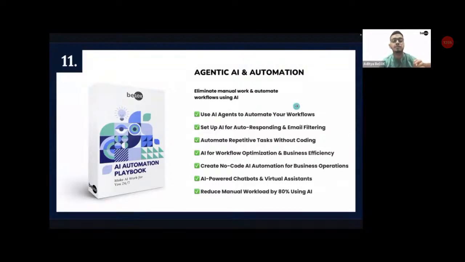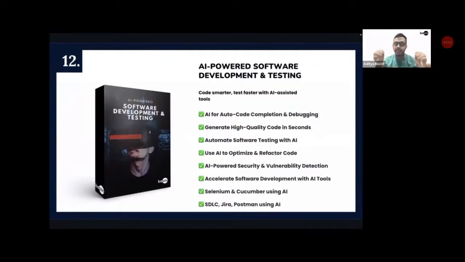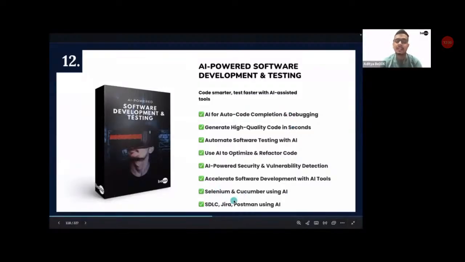Once we do that, we'll be moving on to the 12th module. Again, vibe coding. Basically, earlier we learned it without coding. Now we'll be doing AI powered software development and software testing. Okay, how to make AI powered apps, how to make AI powered websites, with the help of software development, but with vibe coding, basically integrated with AI. And we'll also do software testing as well, manual testing, automated testing with the help of AI. Okay, we'll be learning all about Selenium and Cucumber with AI, SDLC, software development lifecycle, Jira, Postman using AI, all of this in the 12th module.